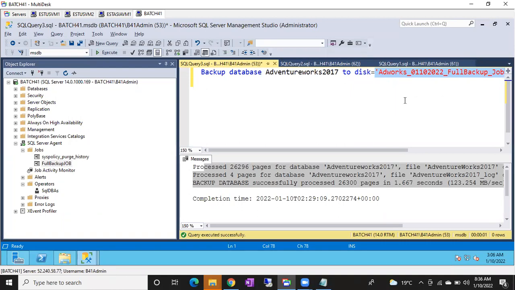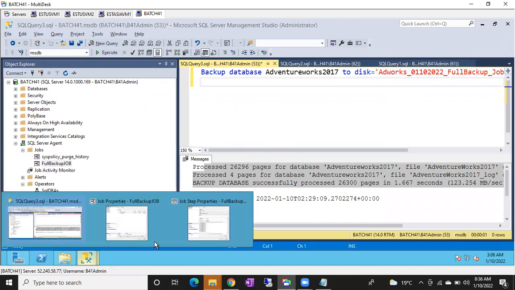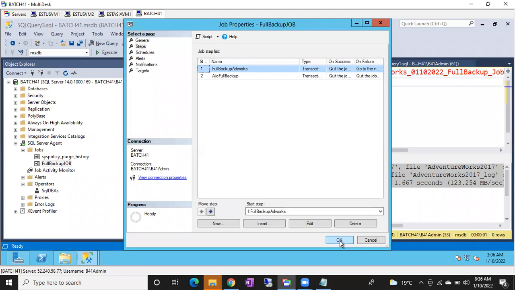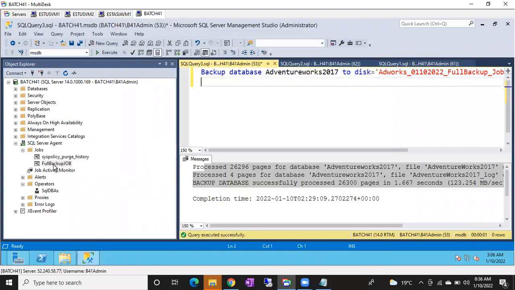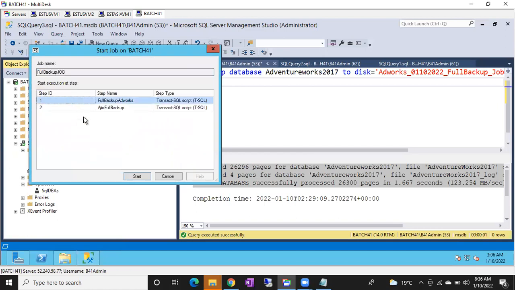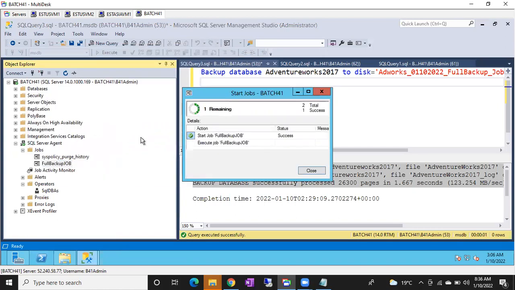Okay. Fine. Now you can see. And now again, if I run this step, it will be appended. Let me click OK. Let me click OK again. If I run this job again, it will be appended. You can choose whatever step you want. If the first step succeeded and the second step failed, next time you have to run only the second step.